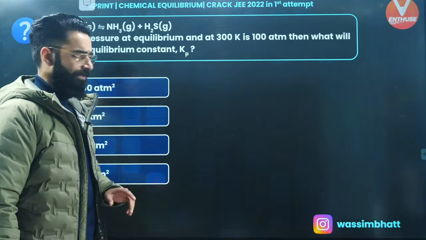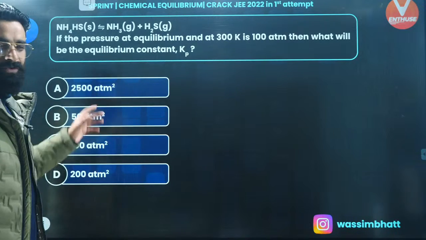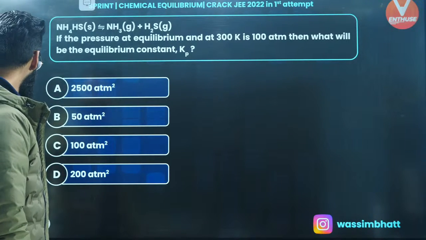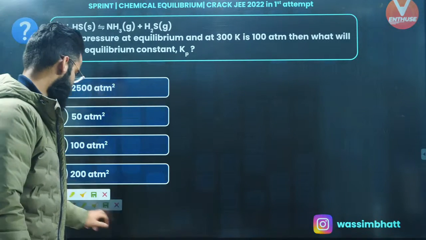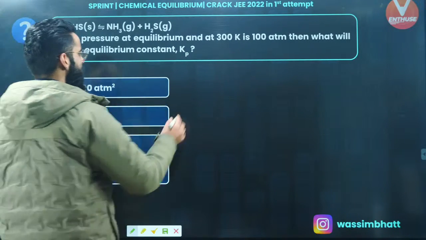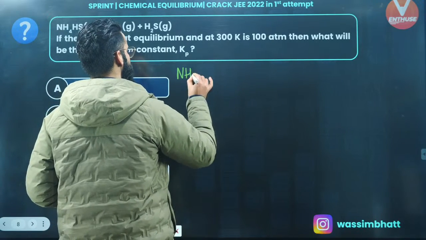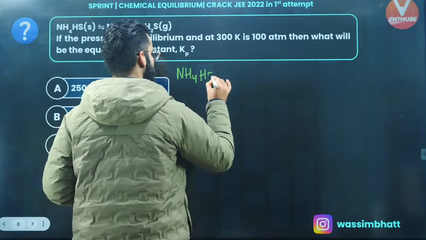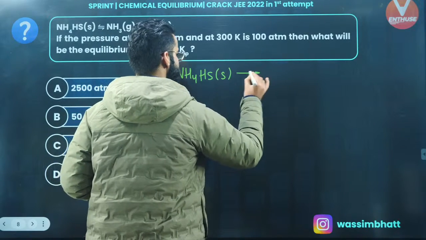This is one more question on the screen. Let's try to figure out how to tackle this sort of equation. It's a very simple one again, a bit conceptual. Let's see exactly how to solve this question. As per this question, I'm given the reaction in which NH4HS, which is in solid form, is in equilibrium with what?